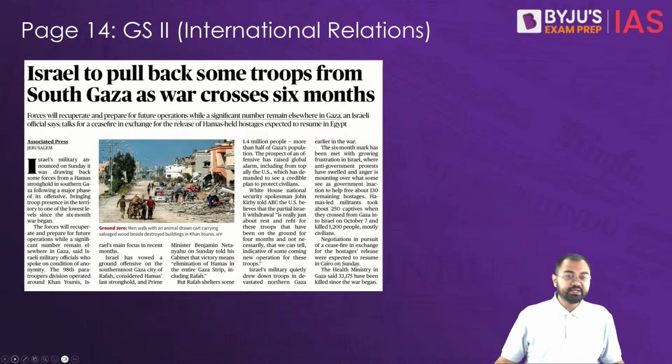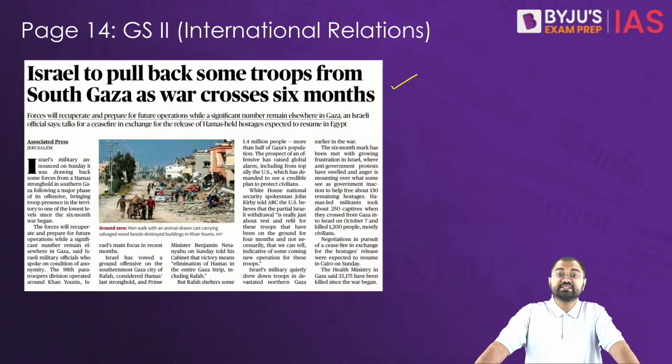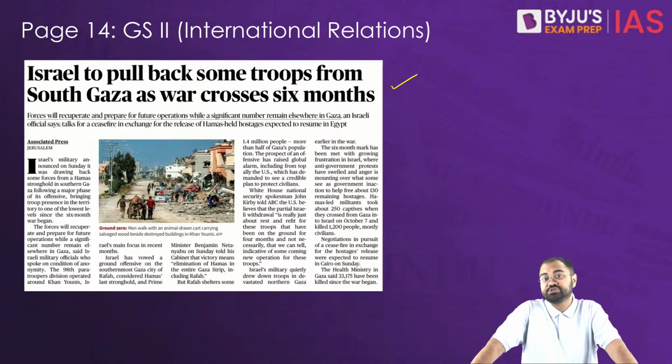Now, another article that we see on the same page, page number 14, is Israel to pull back some troops from South Gaza as war crosses 6 months. Israel's military has initiated a partial withdrawal from southern Gaza, particularly from Hamas-controlled areas around Khan Yunis. This follows a significant stage in its offensive. This reduction in forces marks one of the lowest levels of troops present since the conflict with Hamas began almost 6 months back.